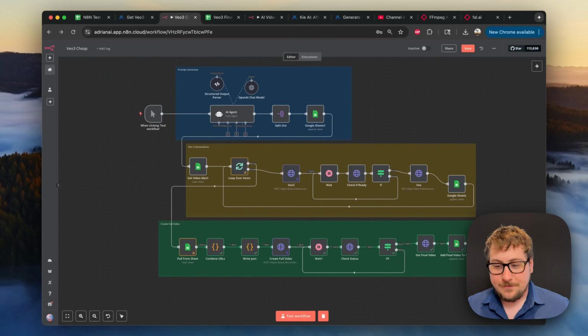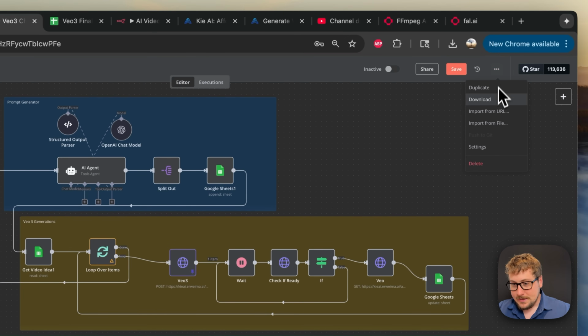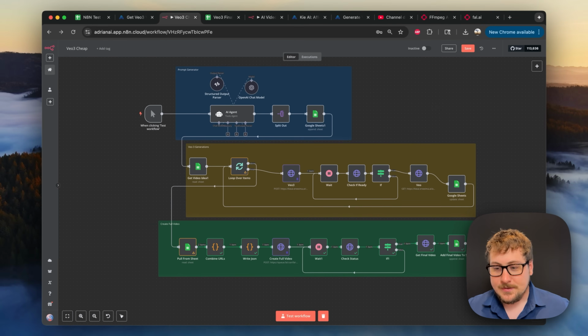Alrighty guys, we have the final project for this video completely done. I just built this over the last hour. It's pretty amazing, and I'm going to provide it to you completely for free as a file in the description. You can click these three dots, and then click import from file, and then use that file and import this yourself, and then just set it up.